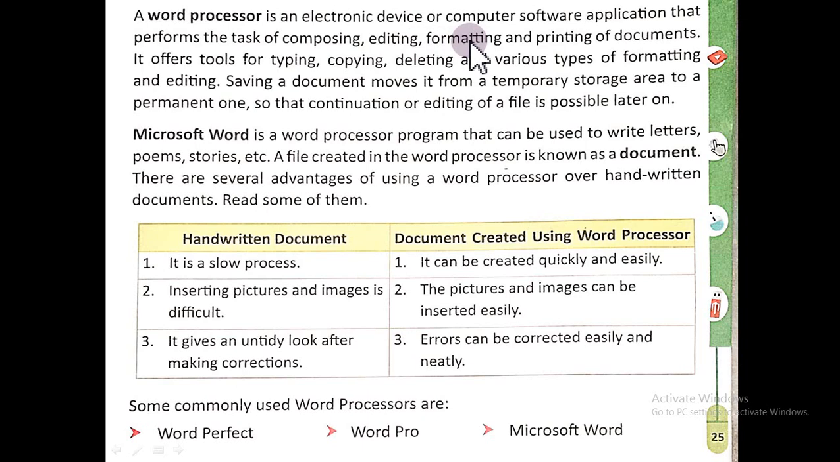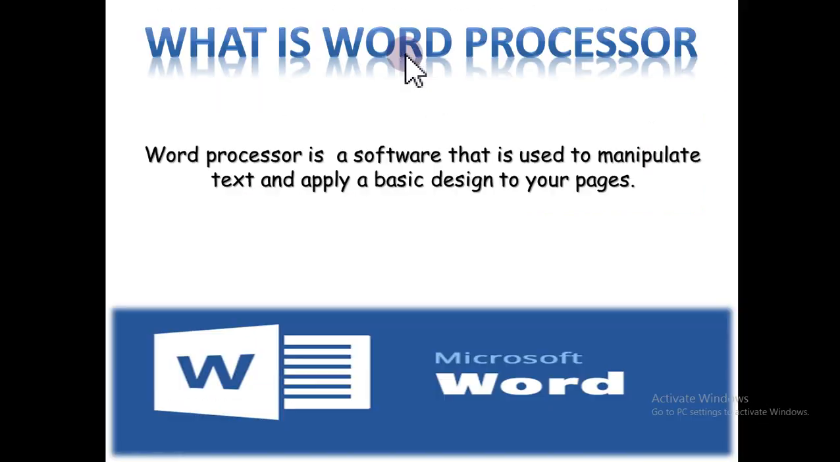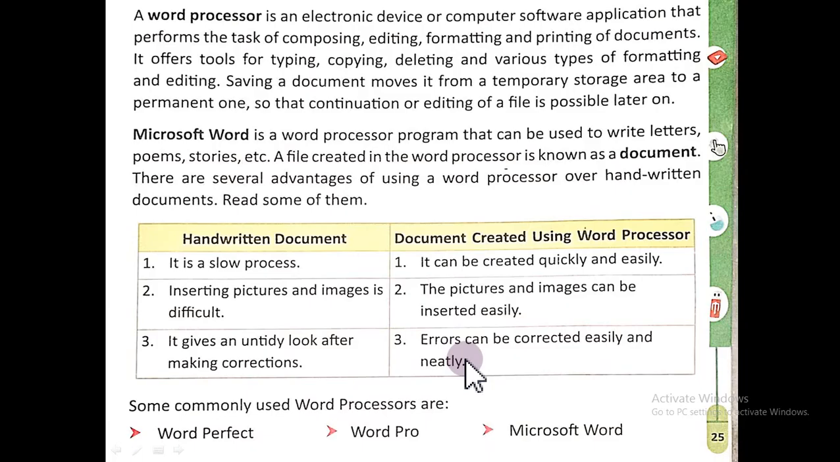Formatting means to give an attractive look to our text, like bold, italic or colorful text. And printing, after that we can take the printouts of our documents. So in this way it offers tools for typing, copying, deleting and various types of formatting and editing. So students, basically a word processor is software that is used to manipulate text and apply a basic design to your pages. In this chapter we will learn a word processing software, Microsoft Word.